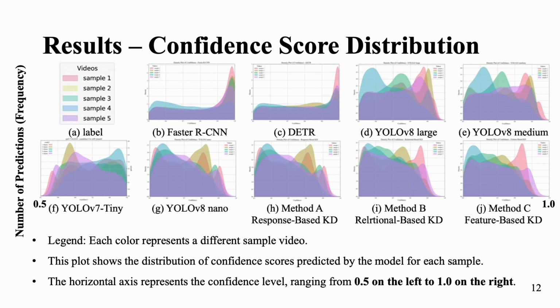In contrast, the baseline YOLO version 8 Nano and YOLO version 7 Tiny display more dispersed distributions, suggesting less certainty in their predictions. Notably, all 3 distillation methods result in smoother and more right-shifted curves, indicating improved confidence and prediction consistency. This supports that knowledge distillation helps the student model generalize better across varied traffic scenarios.